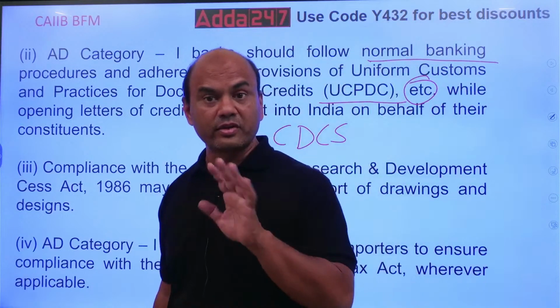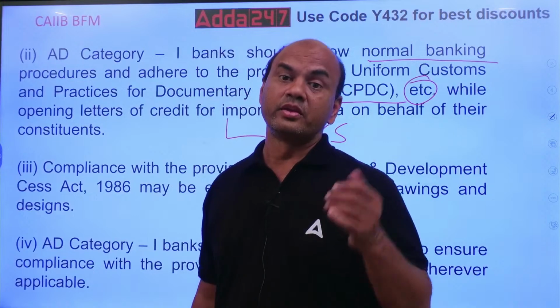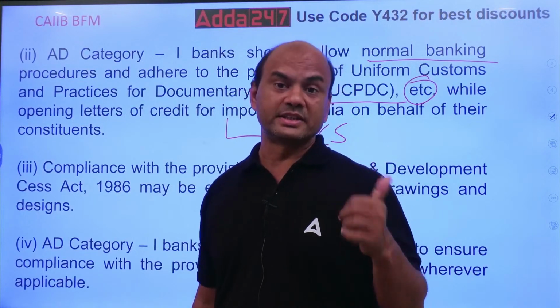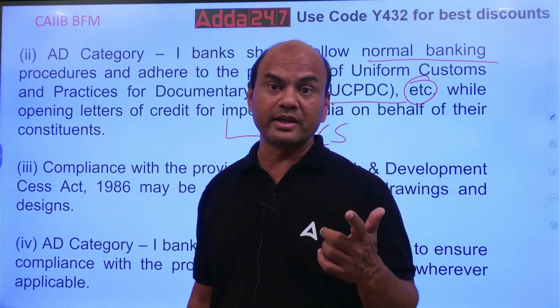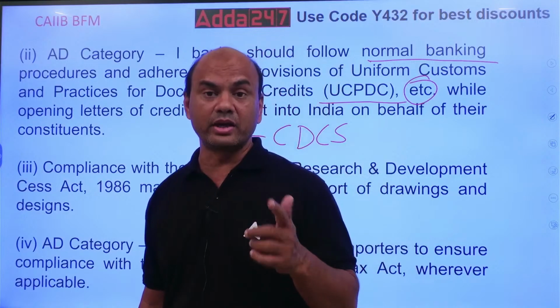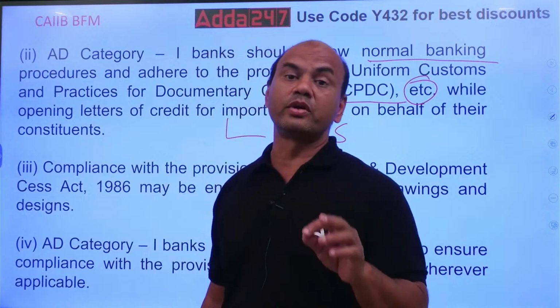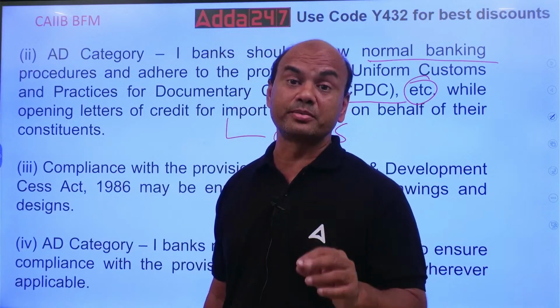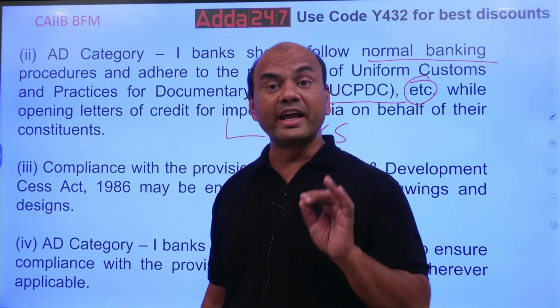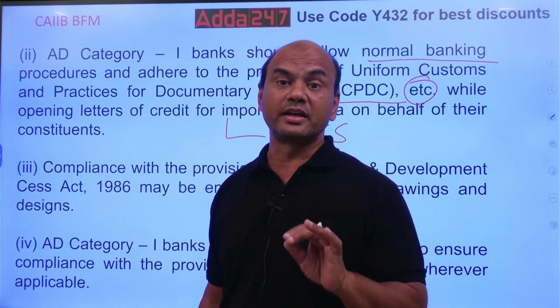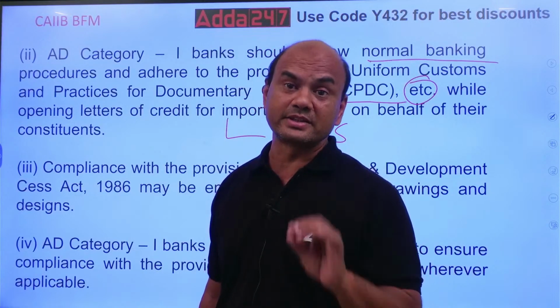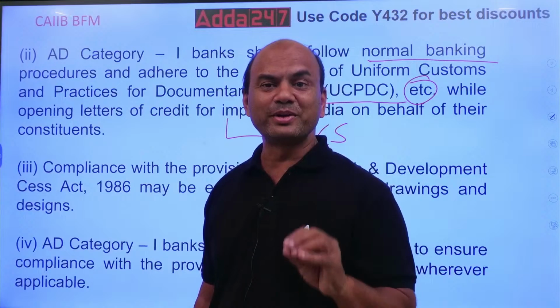There are a total of 5 documents which are to be followed: UCPDC 600, ISBP 745, and now 821. URR 725, Uniform Rules and Regulations for Reimbursements. ISP 98, International Standard Practices for Standby LCs. EUCP 2.1.